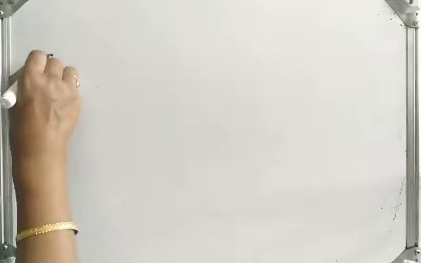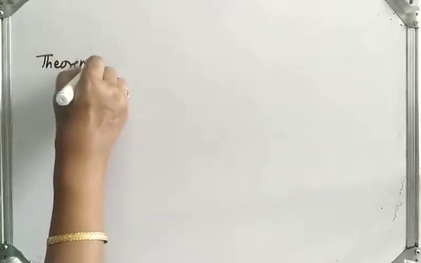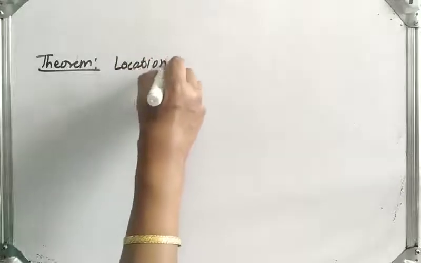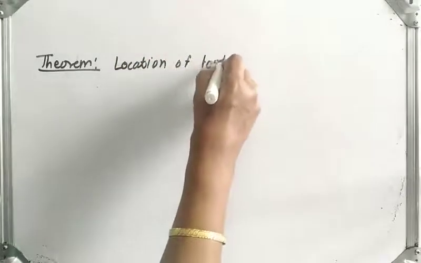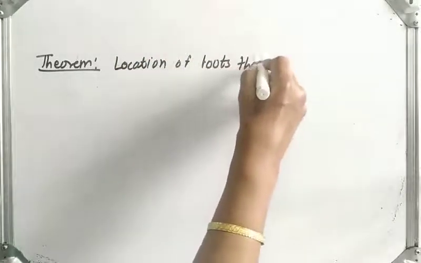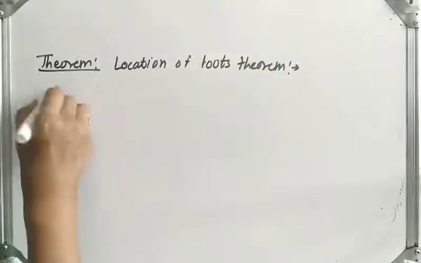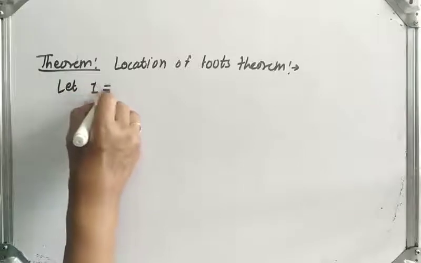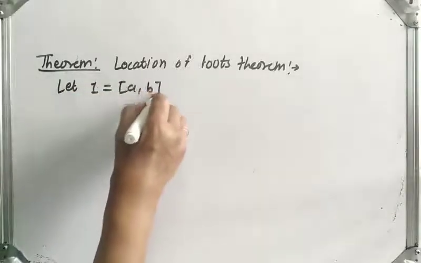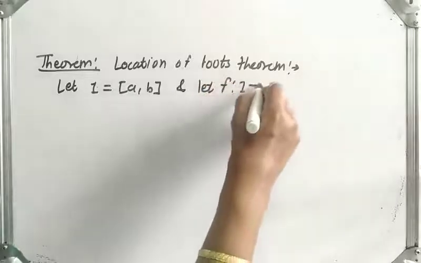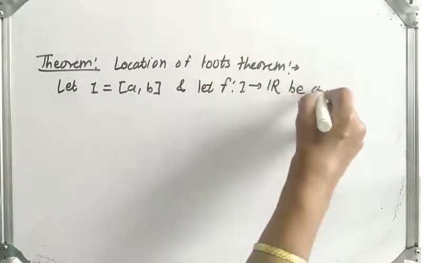Now let us prove another theorem, that is, the location of roots theorem. Next theorem: location of roots theorem. Its statement is: let I be the closed interval AB and let f be a function from I to R